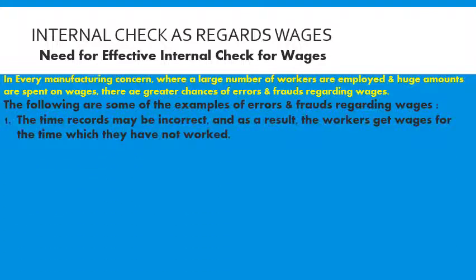First one, the time records may be incorrect and as a result, the workers get wages for the time which they have not worked. To take an example, the workers worked for 8 hours but are paid for 12 hours because the time records are incorrect.